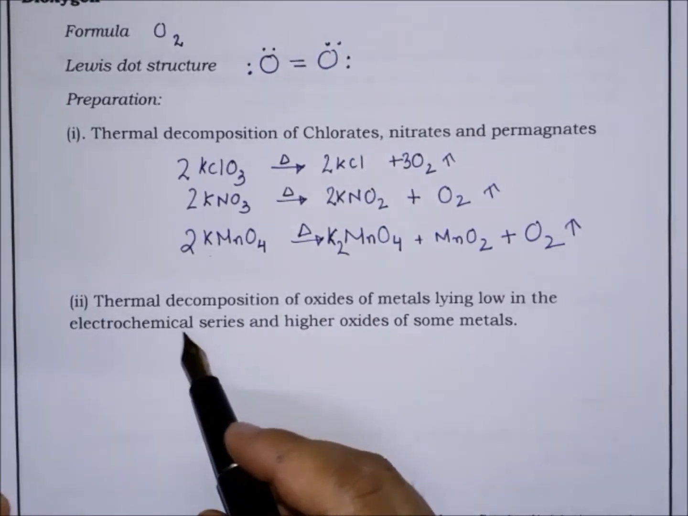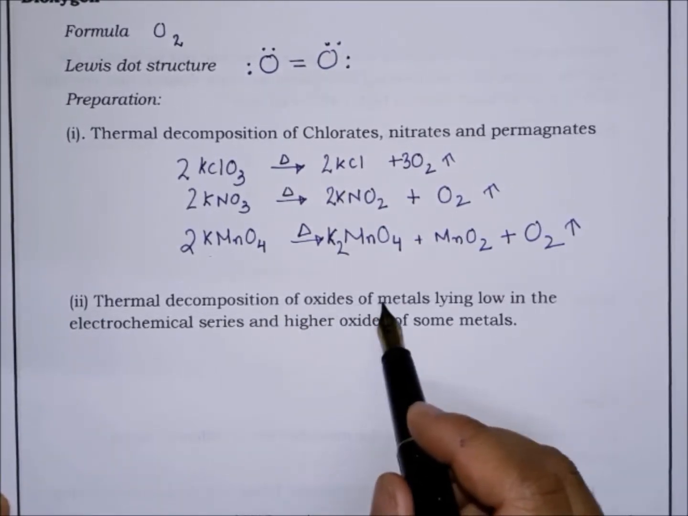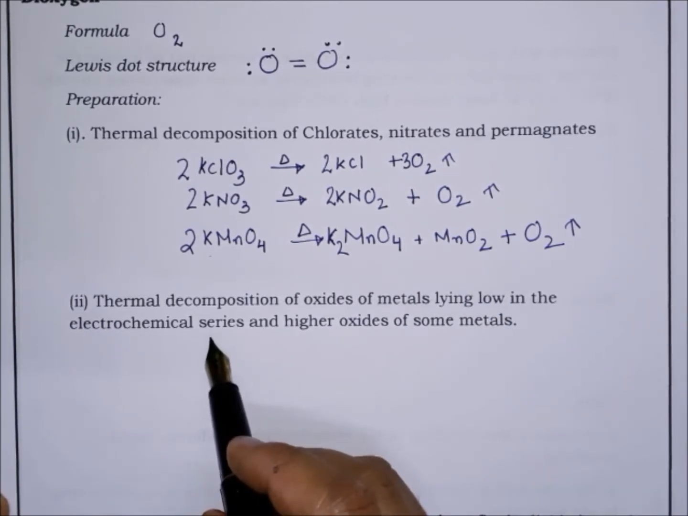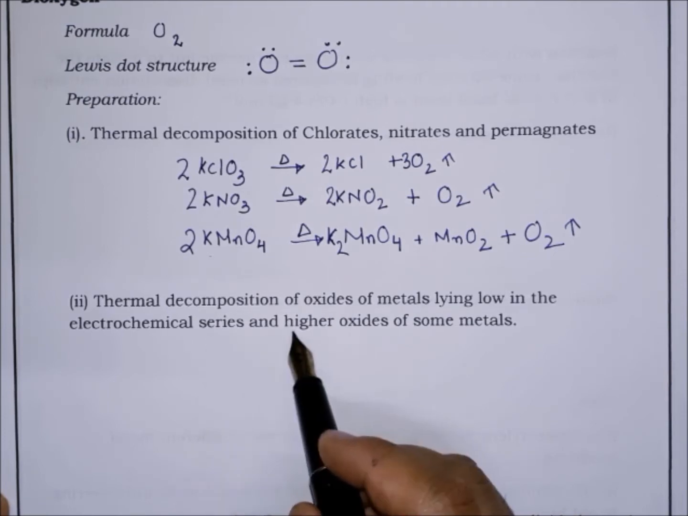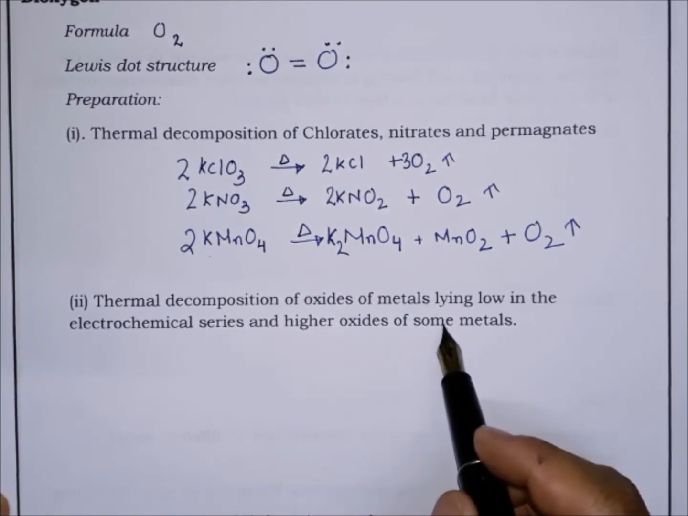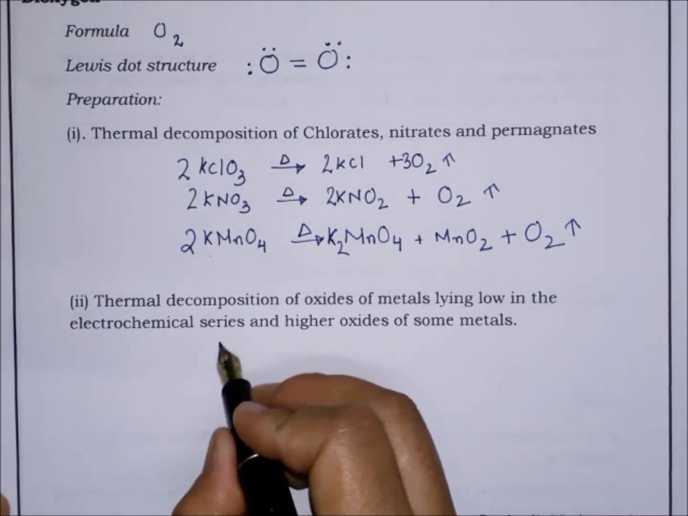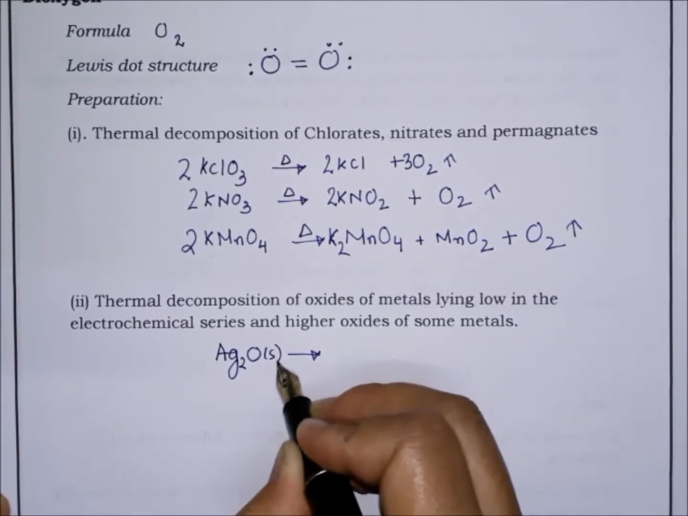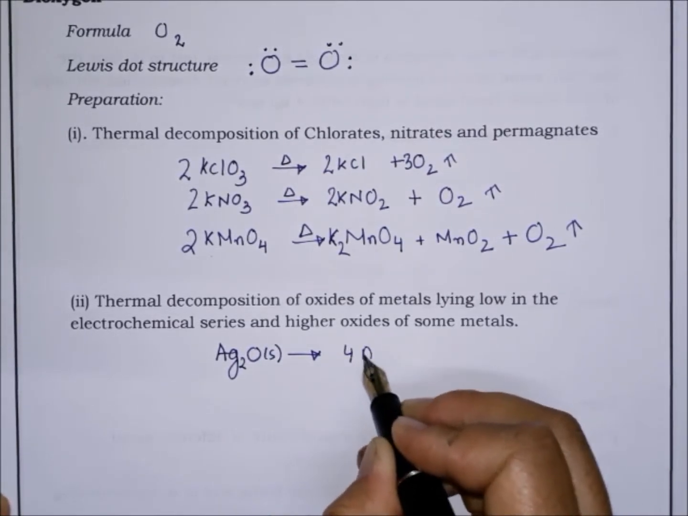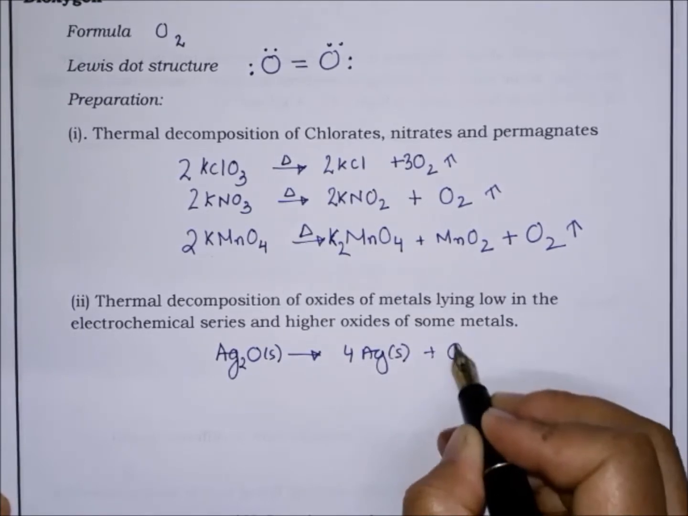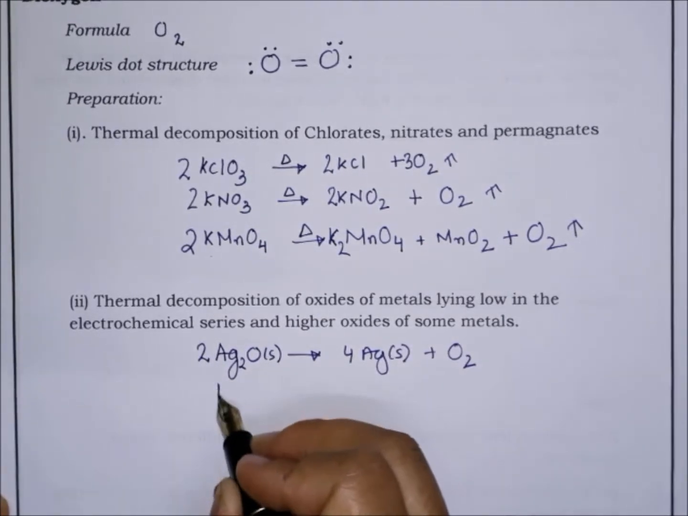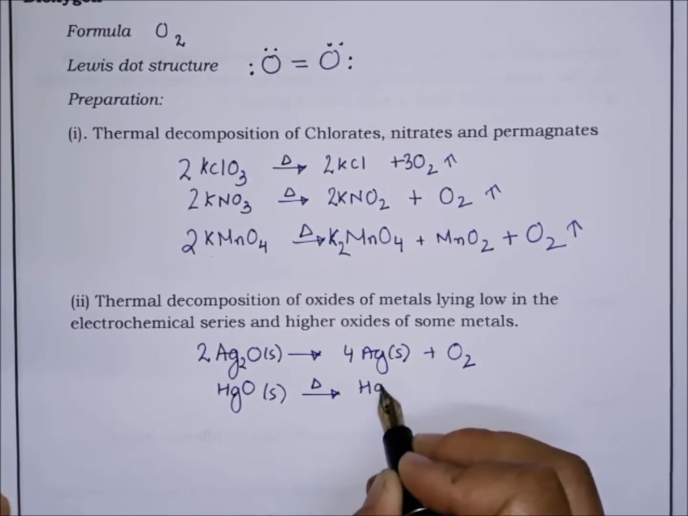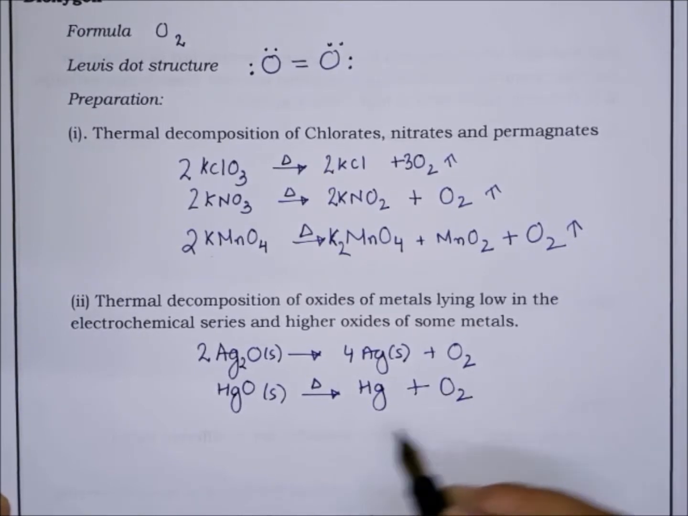Oxygen can also be prepared by thermal decomposition of oxides of metals which lie low in the electrochemical series or which have very low reactivity, and also the higher oxides of some metals. For example, silver oxide, which is solid, on heating will give silver and oxygen. Mercury oxide, again on heating gives mercury and oxygen.